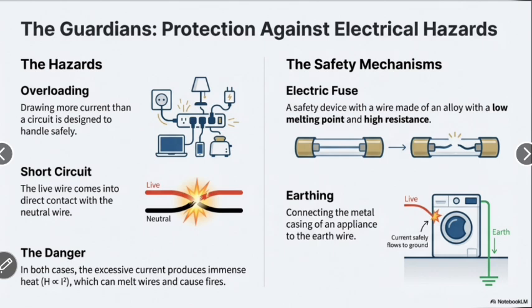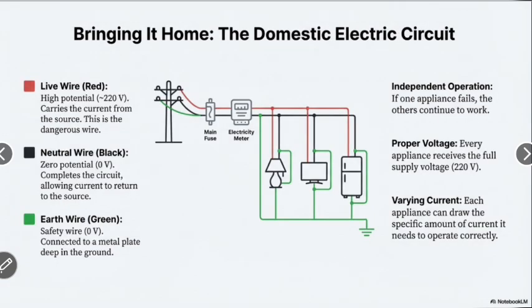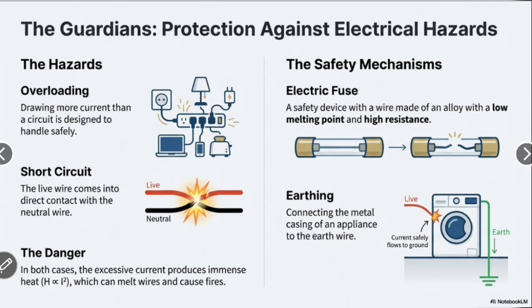Now we see independent operation. If one appliance fails, the others continue to work. Proper voltage: every appliance receives the full supply voltage. Varying current: each appliance can draw the specific amount of current it needs to operate correctly. Now we see the next.